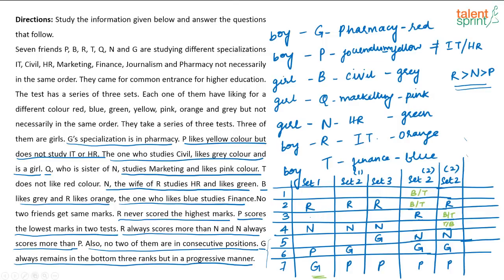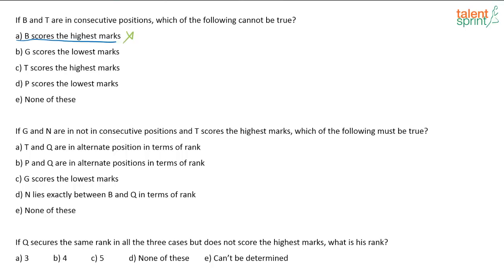No, they can never be in consecutive positions. So, this is the answer that we are looking for. When B and T come in consecutive positions, for sure G can never be the lowest, because only in set 2, correct, this case happens, and in that case P is going to be the lowest. So, what will be your answer here?